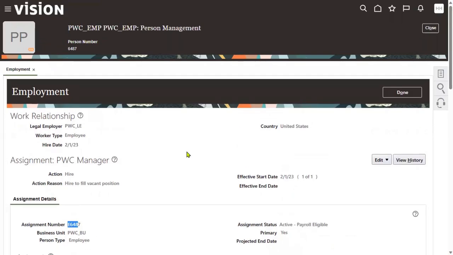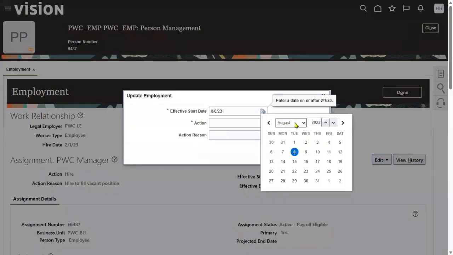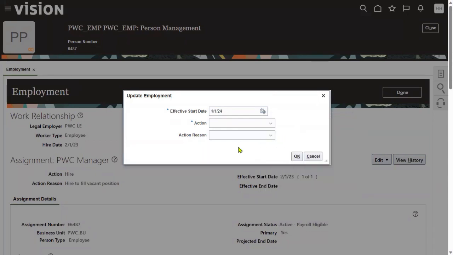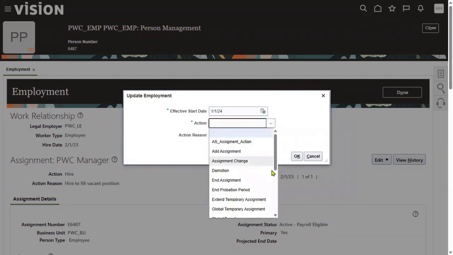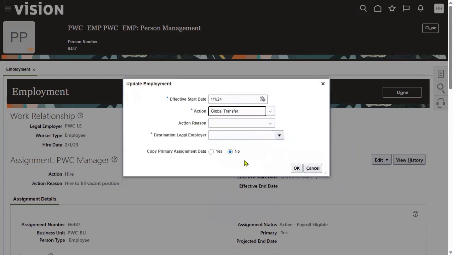Now I would like to do the global transfer. From 1st January 2024 onwards, he is going to work for US1. The moment we choose the action as global transfer, the system changes the task.